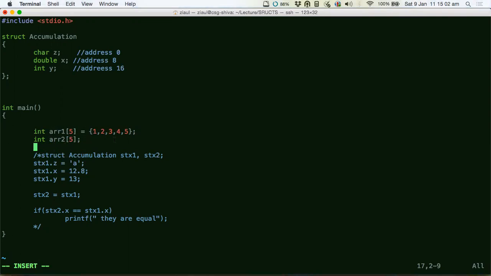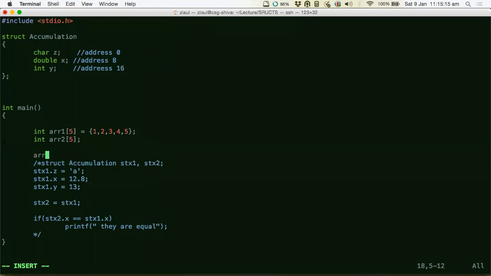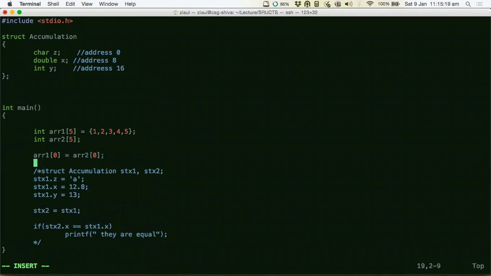Can you reply fast? With the for loop. Using a for loop. There is no other way, right? Using a for loop, or you just write the assignments manually. Array of 1, 0 equals array of 2, 0, right? You have to do this 5 times, for each index.